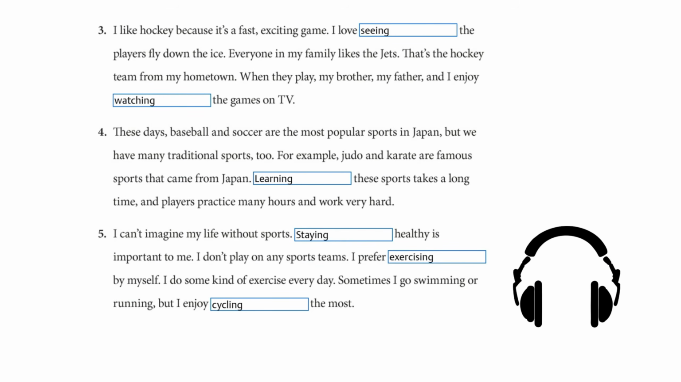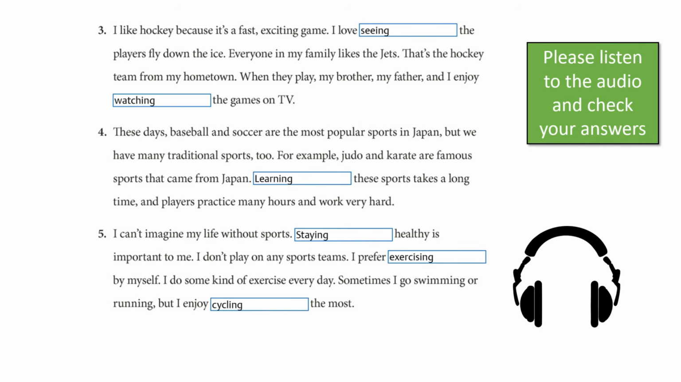Okay, these are your answers. What we're going to do is we're going to listen to the audio, and as you listen to the audio, check the answers and get familiar with the gerunds. The first one for number 3 is seeing and watching. Number 4 is learning. Number 5 is staying, exercising, and cycling. Please listen to the audio and follow each question as the audio comes.